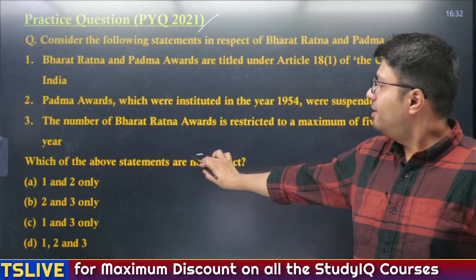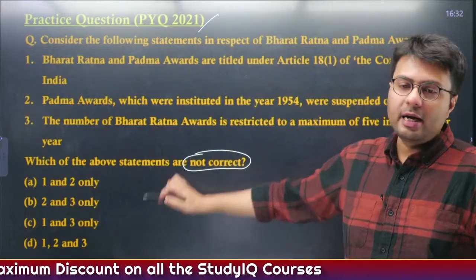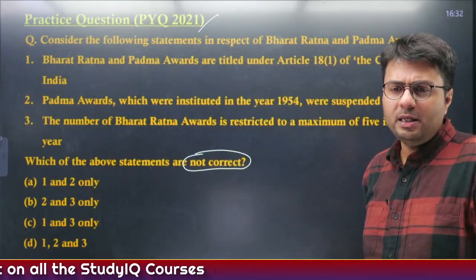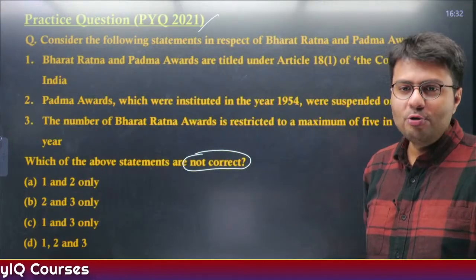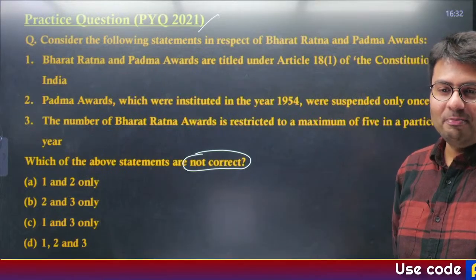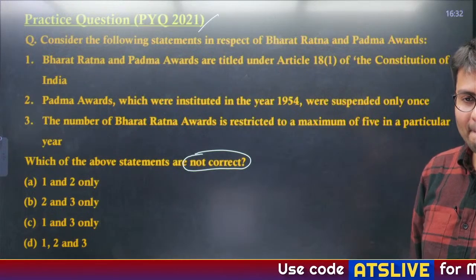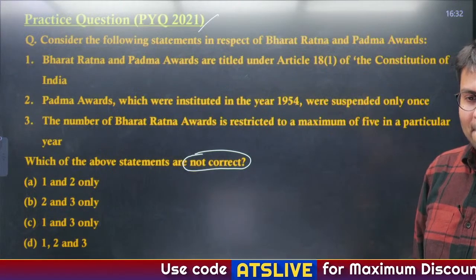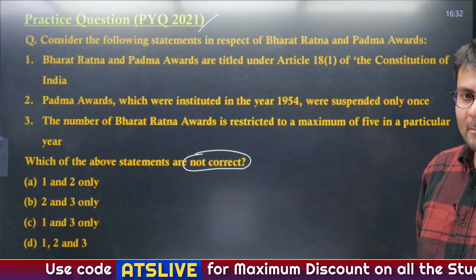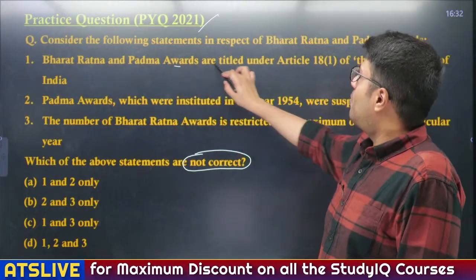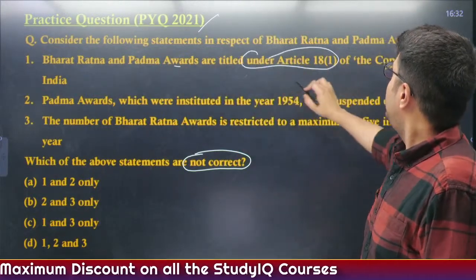You have to identify statements that are not correct. I don't know if Baga Spinks is there today or not. He usually forgets to read them. Well, Bharat Ratna and Padma Awards are titled under Article 18(1) of the Constitution.